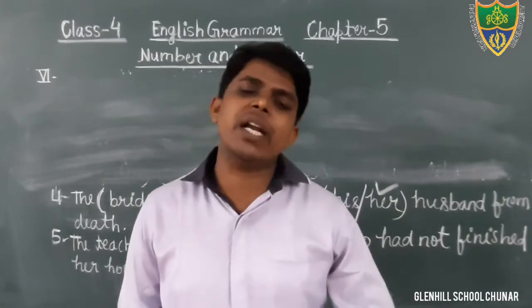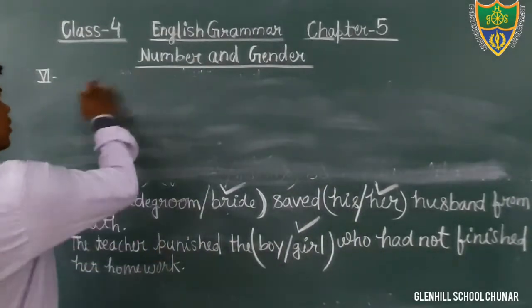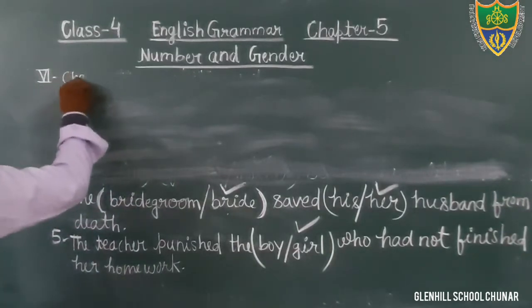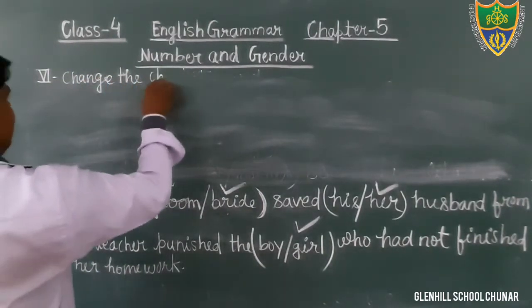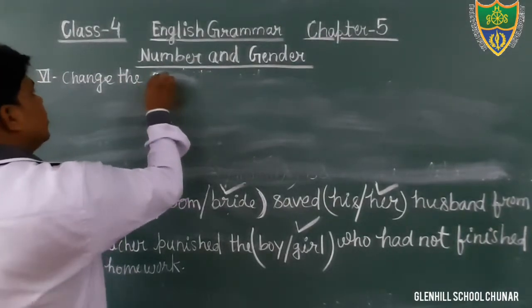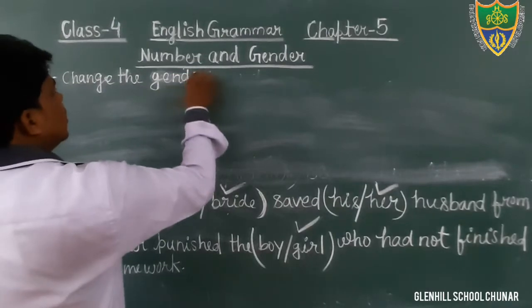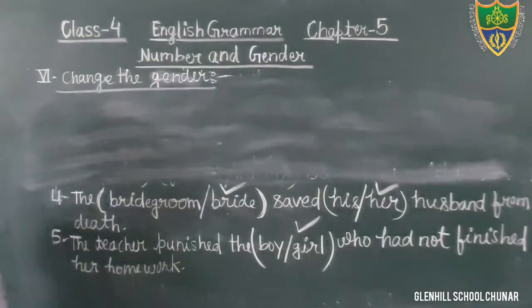Okay, you have to change the gender. First of all, your question is that change the gender in the given sentence. This is your question.